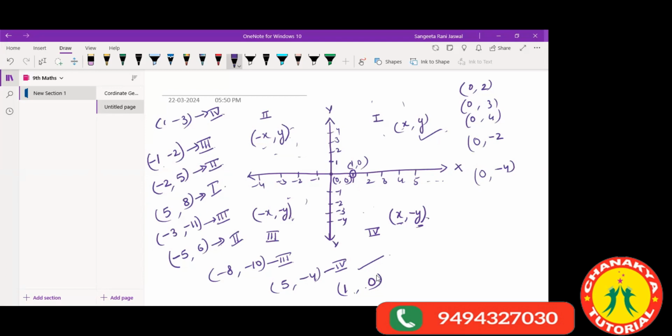And those points where all y values are 0 and x has some value, that means you have all points on the x-axis, and your y value is 0. All points are lying on the x-axis, where the y value is 0. Y is 0 for all of them. All right.